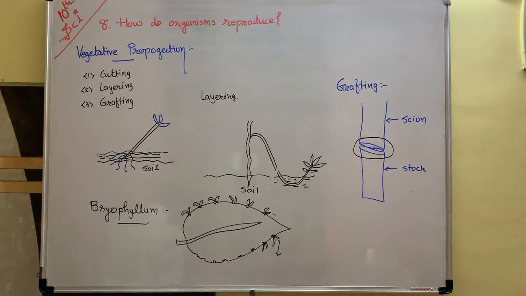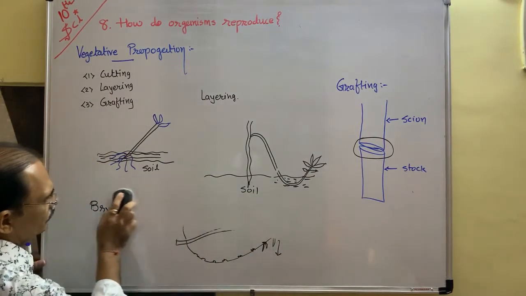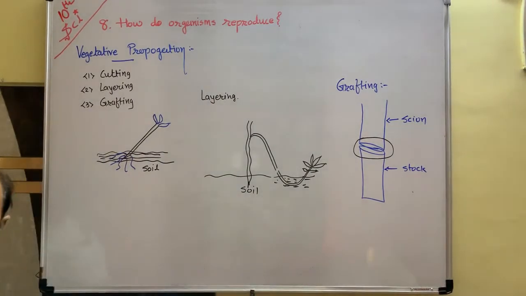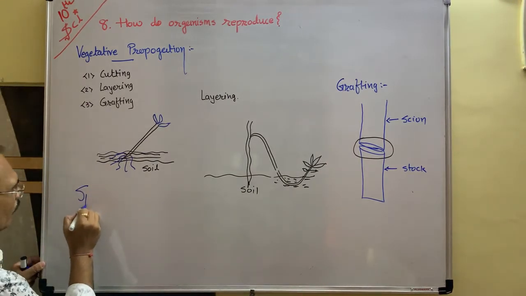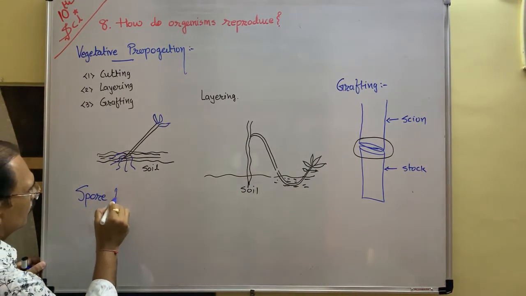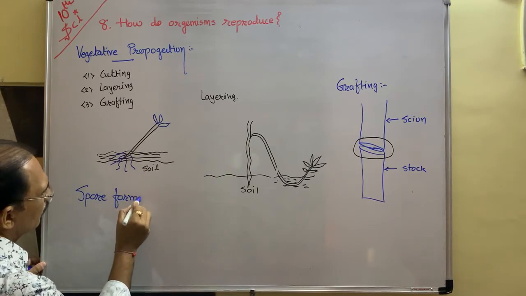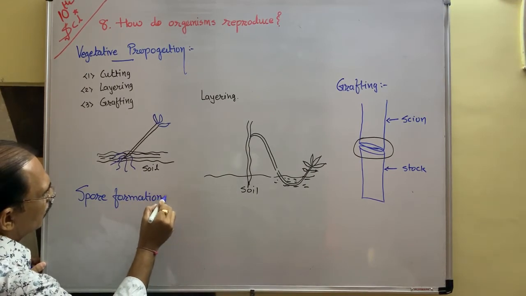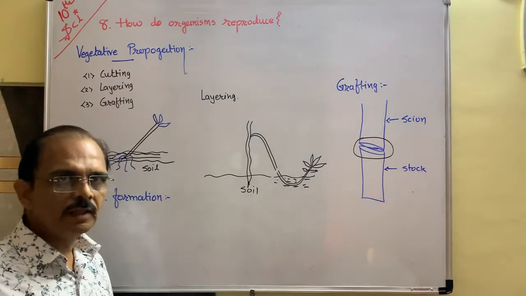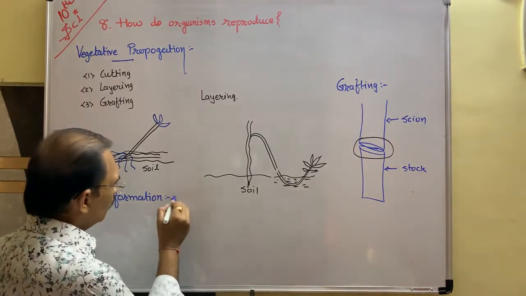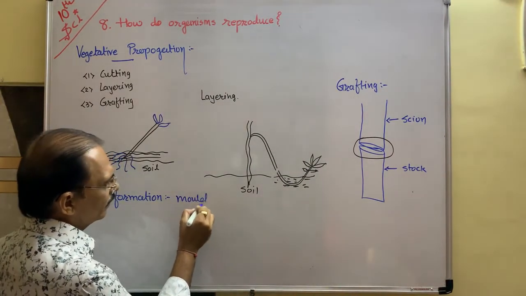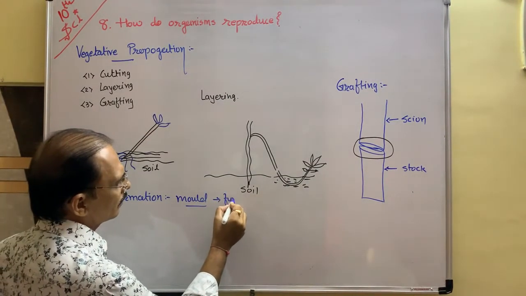Afterward, the last one is spore formation. What is called spore formation? Spores arise here. You have seen fungi like mold on the bread, fungus.